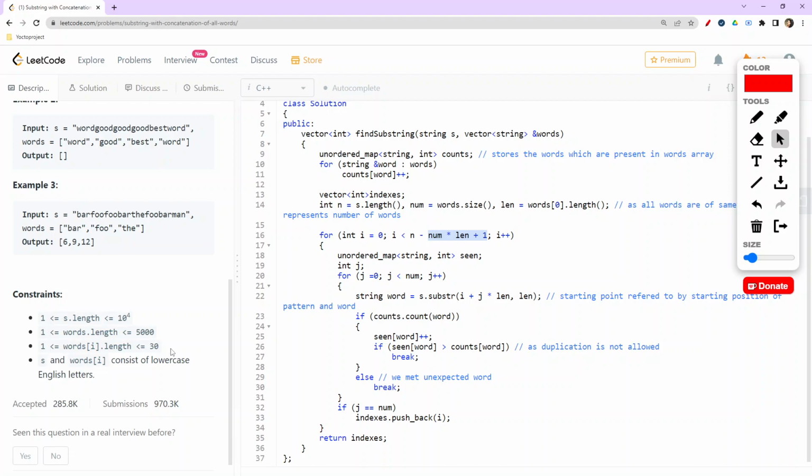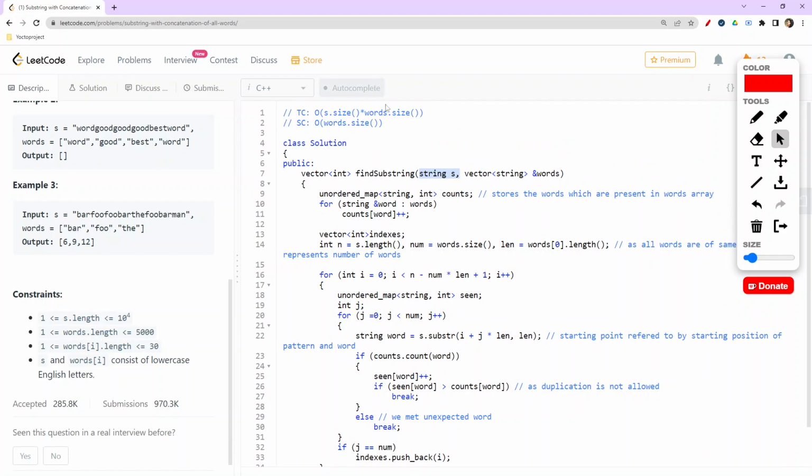So the whole thing would be of the length of this particular input string. So this whole algorithm is basically s.size into words.size time complexity. And now comes the space complexity, that is words.size.